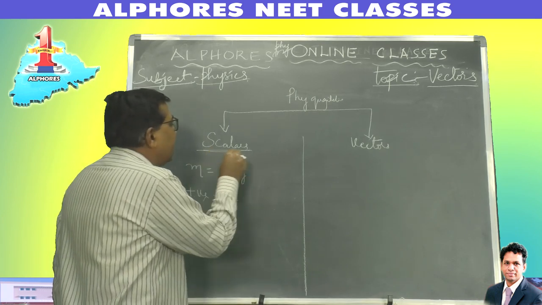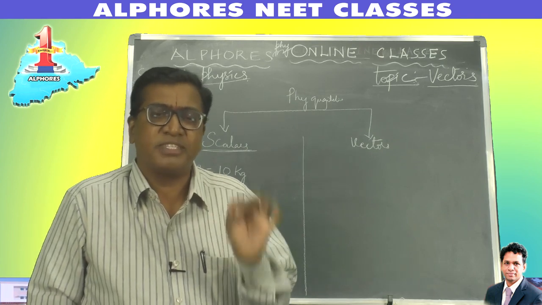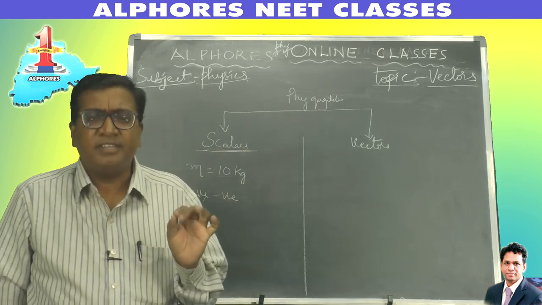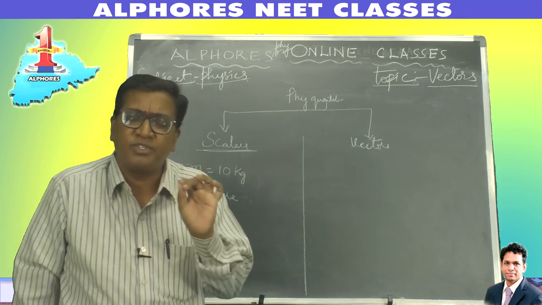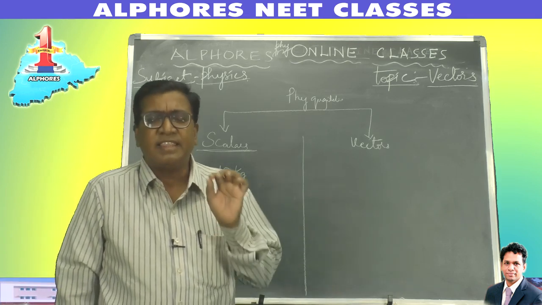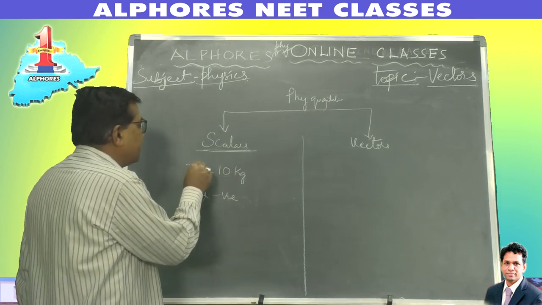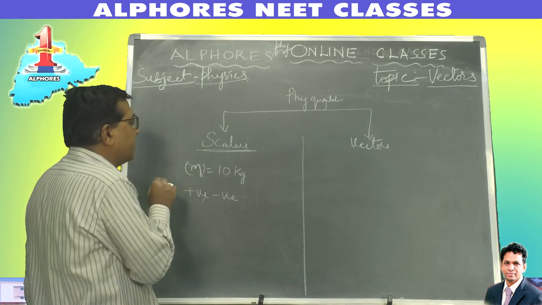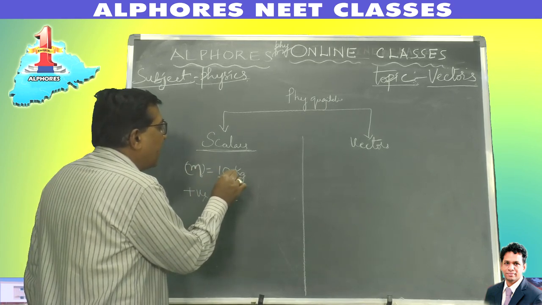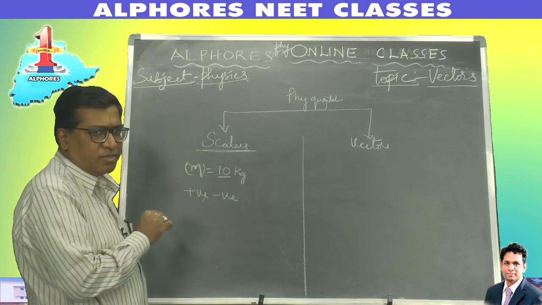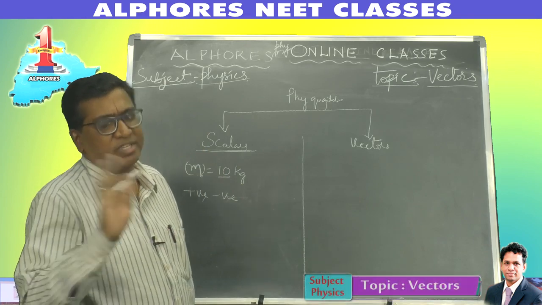So scalar quantities are those quantities which possess only magnitude. They do not possess direction. Even if they possess direction, it is of no significance. They are expressed by a letter; just a letter represents the physical quantity. They are expressed by a value, a magnitude, and a proper unit associated with it. They have no direction, and even if there is direction, it has no importance.